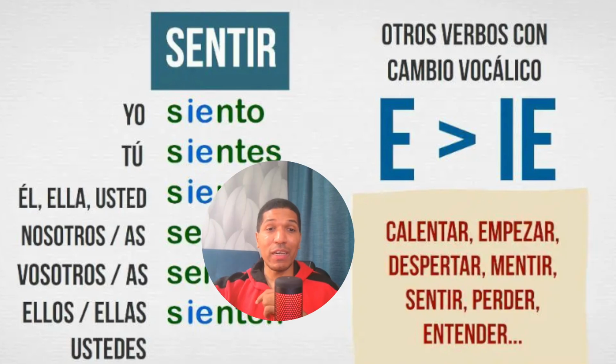And here we have a list of verbs that are like sentir. Calentar, empezar, despertar, mentir. And maybe you know entender. Entender is to understand. How will I understand be? Yo entiendo. Yo entendo is a big mistake. Yo entiendo here, guys. Tú entiendes, you understand, and nosotros and vosotros stay the same. Very good. Let's move to the next group of irregular verbs.